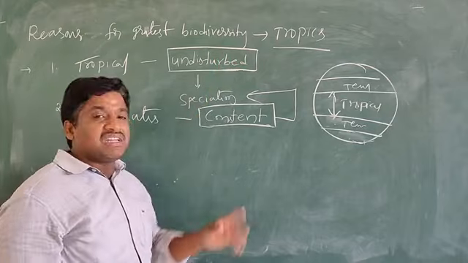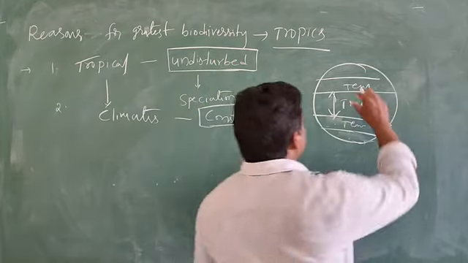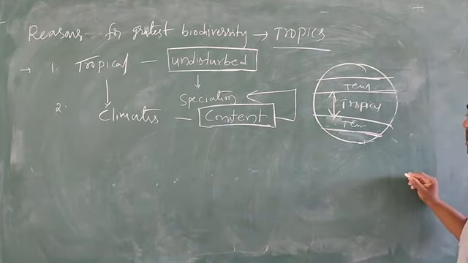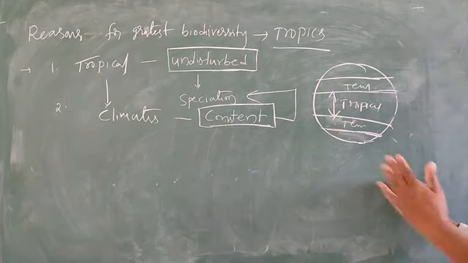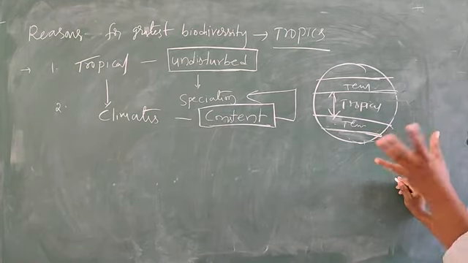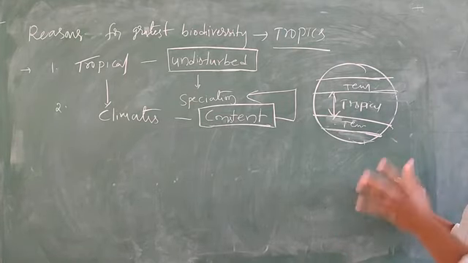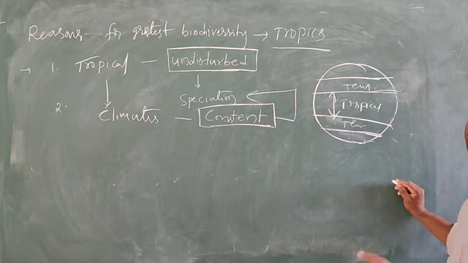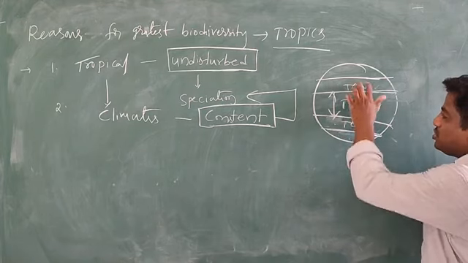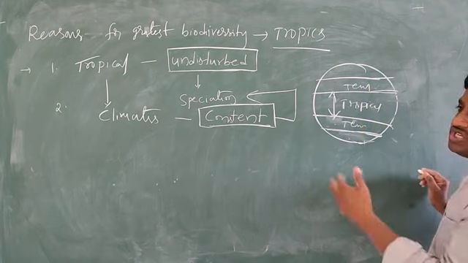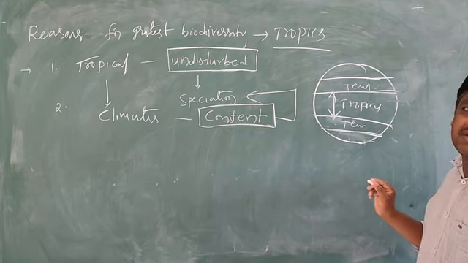But in the temperate regions, the glaciations are formed, a number of times. As a result of glaciations, the climatic conditions are disturbed. Everything is disturbed. The glaciations are formed in the temperate countries. As a result, new speciation is very less.